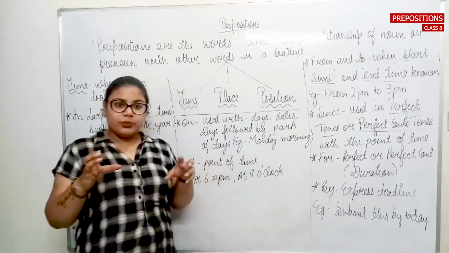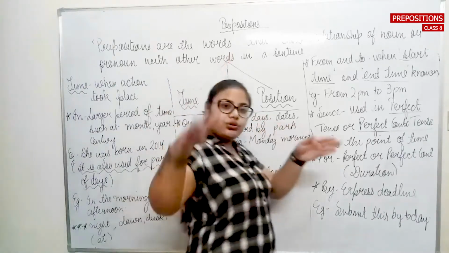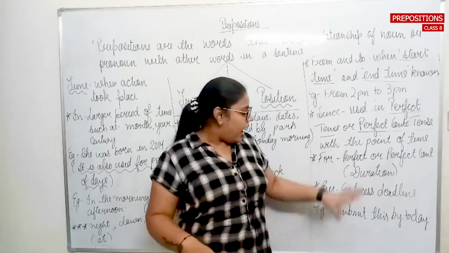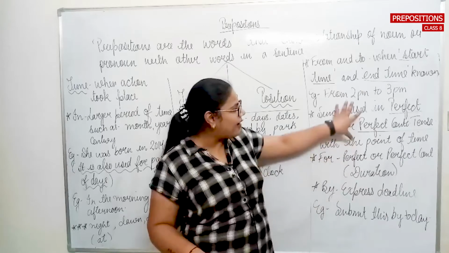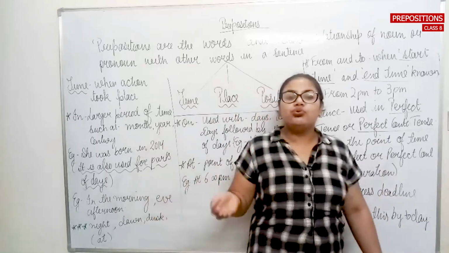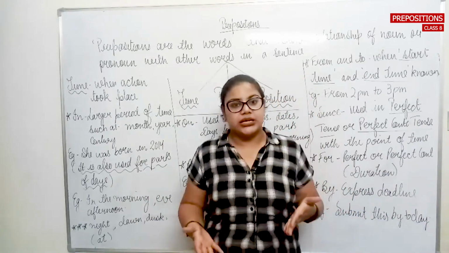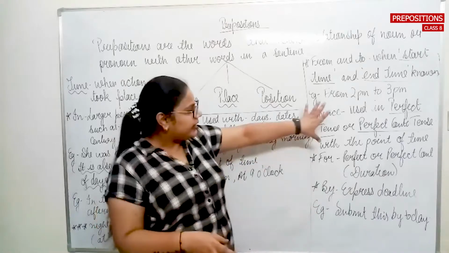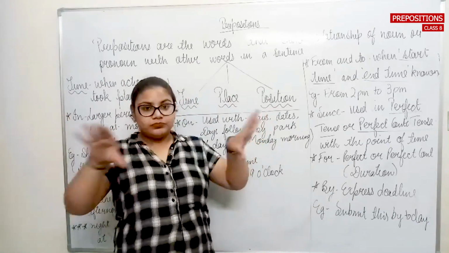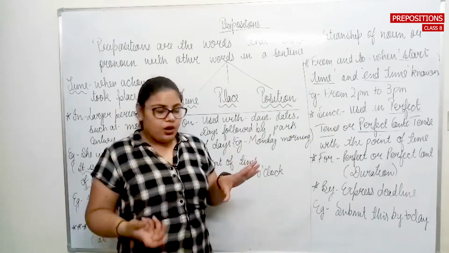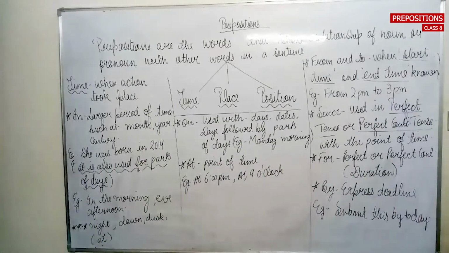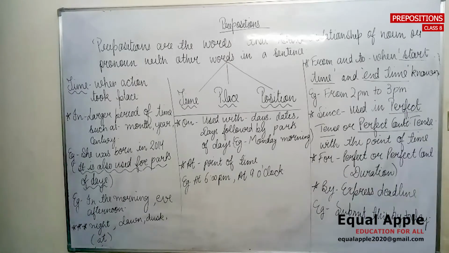So starting point की जब हम बात करते हैं कि ये चीज इस time पे शुरू हुई थी, I need to use the preposition since, particularly since, not for. Again मैं फिर से for की बात करूं, I have written the same definition for them because for is also used in the perfect tense and the perfect continuous tense. But the basic difference here is that since talks about the starting point of the action, and for talks about the duration of time, जिस टाइम के बीच में वो एक्शन हुआ है. So for talks about the duration and since talks about the starting point of that particular action.